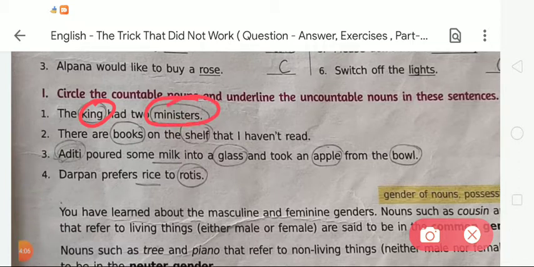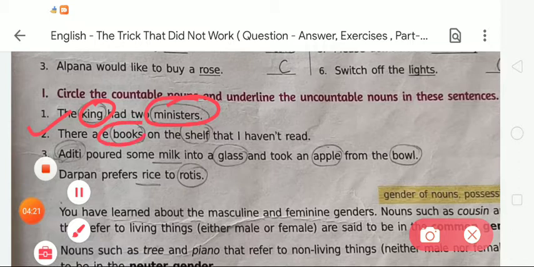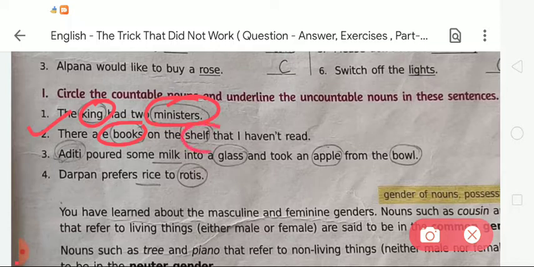Now the next, the second sentence: there are books on the shelf that I haven't read. Here the word books is an example of a plural noun, and books can be counted. So it is an example of a countable noun. We have to circle the word books, and after that there is the word shelf. We can also count it, so we have to circle it.